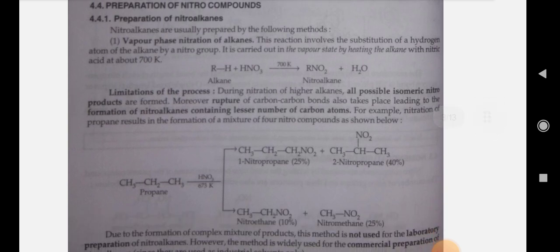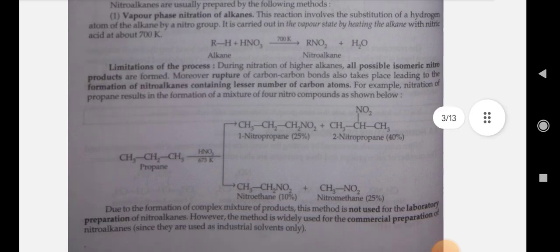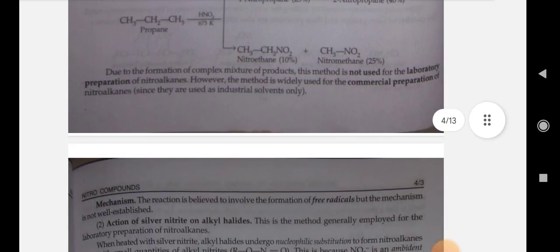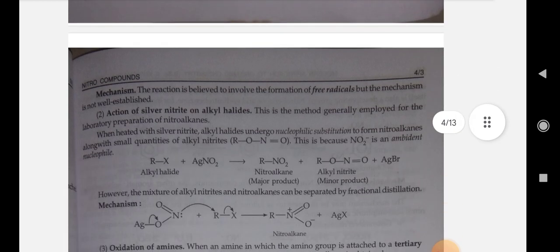Limitation of the process. During nitration of the higher alkanes, all possible isomeric nitro products are formed. Moreover, rupture of the carbon-carbon bond also takes place, leading to the formation of nitroalkanes containing a lesser number of carbon atoms. Due to the formation of a complex mixture of products, this method is not used for the laboratory preparation of nitroalkanes. However, the method is widely used for the commercial preparation of nitroalkanes. Mechanism: the reaction is believed to involve the formation of free radicals, but the mechanism is not well established.